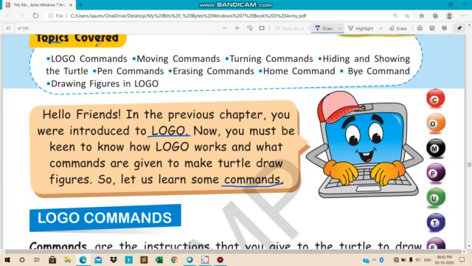Now, topics covered in this chapter. First is logo command. Then moving command, turning commands, hiding and showing the turtle, pen command, erasing command, home command, and drawing figures in logo. So after studying all these commands, next we have to see how we can draw the figure.